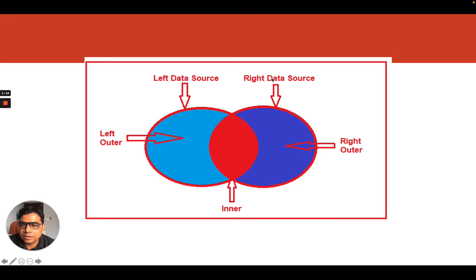Now left join and right join, sometimes people get confused. So you can see here in the diagram what will come as the output for left outer join, and what will come as the output in right outer join, where left is the left table data source and right is the right table data source. And in inner join, the intersection between these two will come as the output.